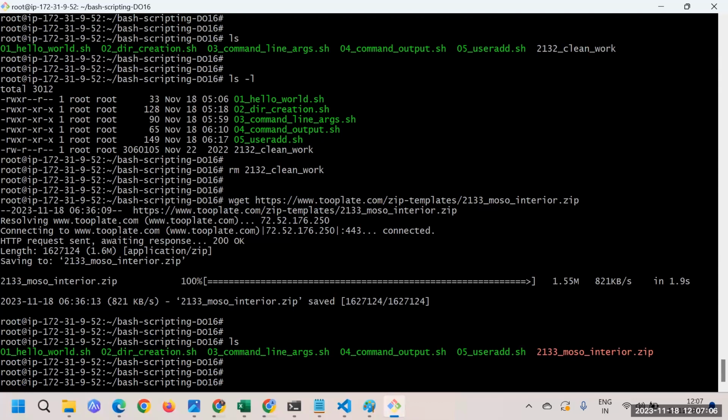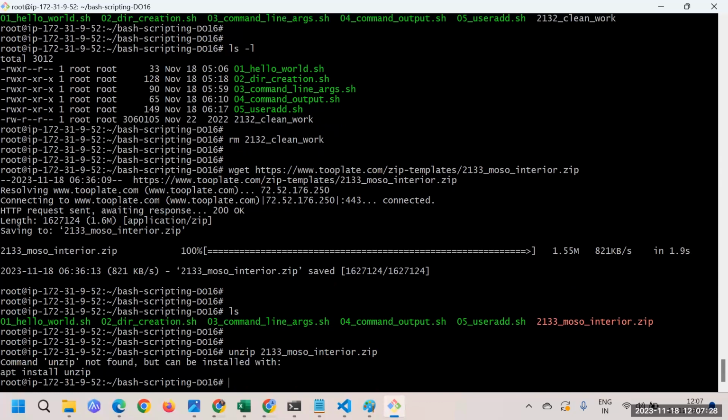So now this is a zip file we have, and we have to unzip it, right? So what's the command for unzip? You can use something like unzip, then the file 2133, whatever it is. So that's something you will do. And if I try to do it, okay, let's see.